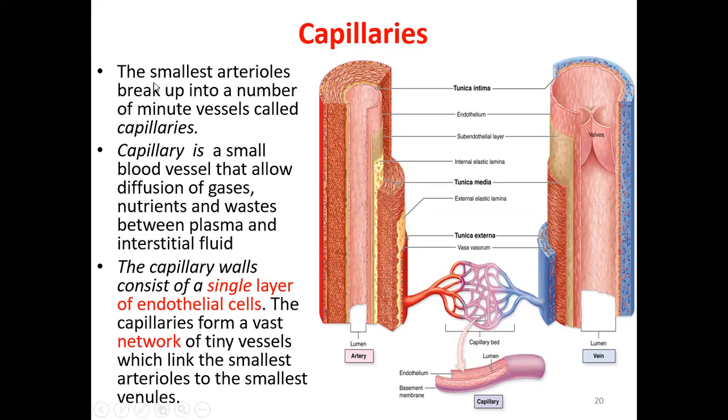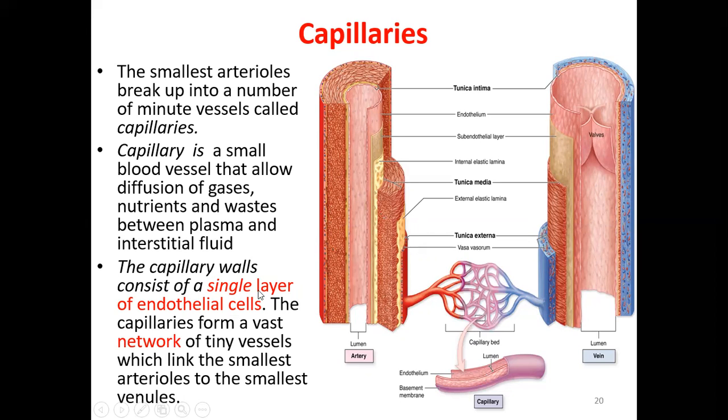The smallest arterioles break up into a number of minute vessels called capillaries. A capillary is a small blood vessel that allows diffusion of gases. From here, there is exchange of gases between the tissue and the blood vessels, and diffusion of gases, nutrition and waste between plasma and the interstitial fluid.